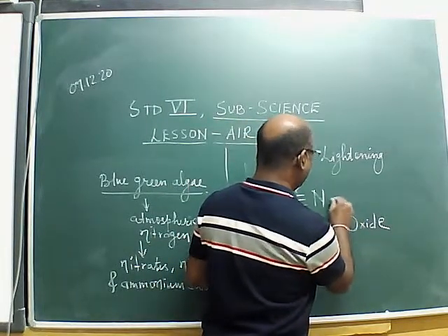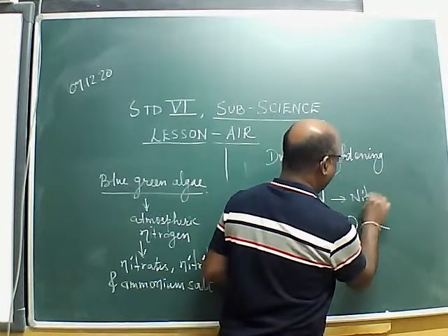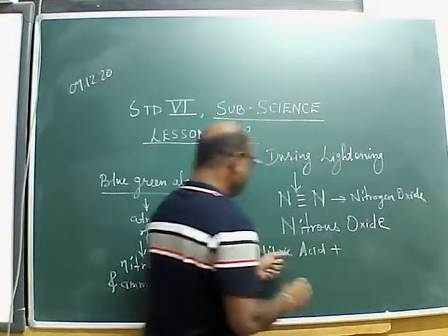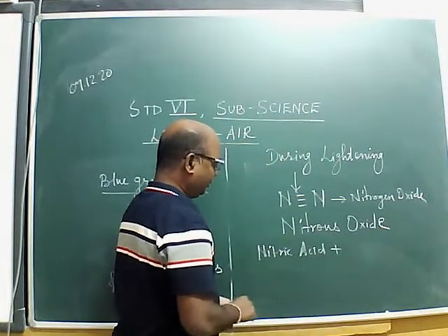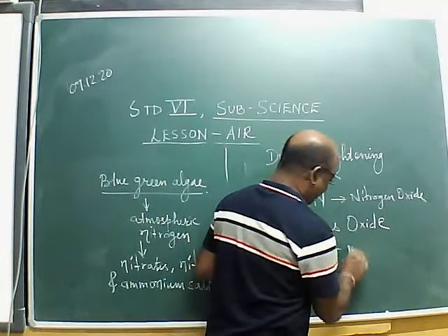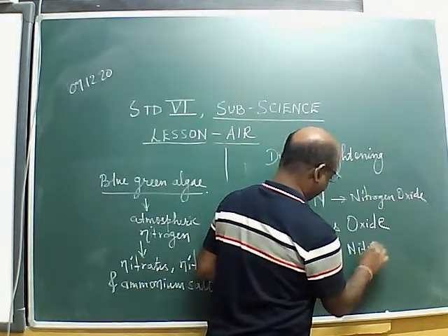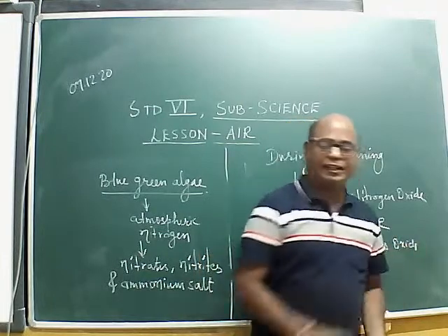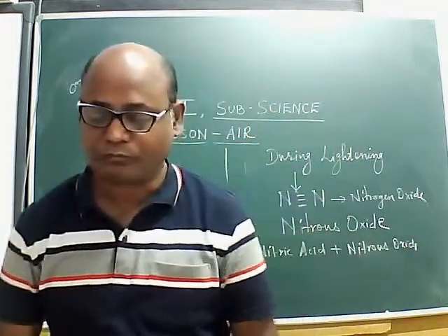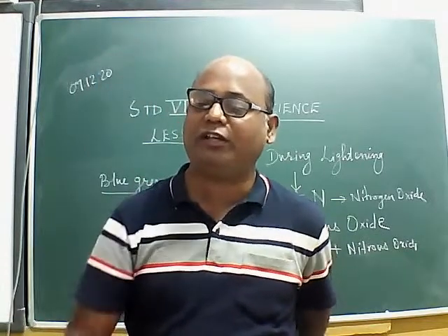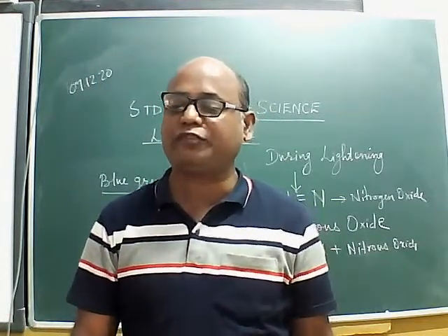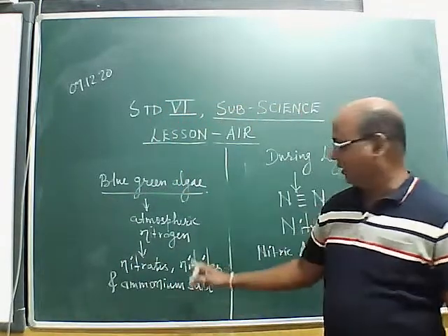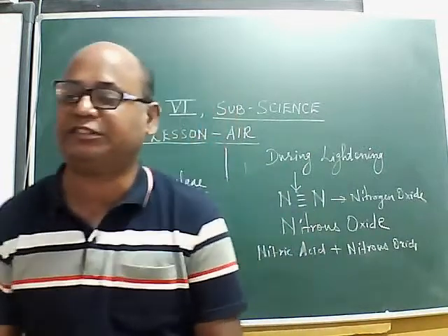nitrogen plus oxygen will give nitrogen oxide, and this nitrogen oxide reacts with water to form nitrous acid and nitric acid. Okay, so when this falls down and seeps through the soil, it reacts to form nitrates and nitrites, which can be used by the plants easily.